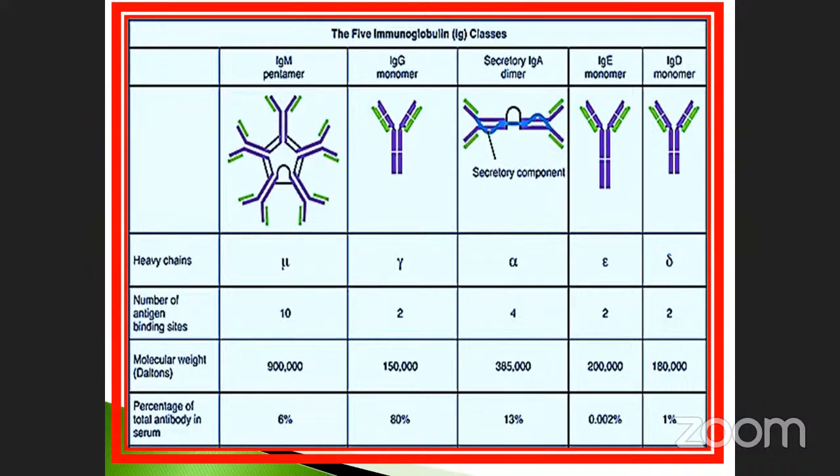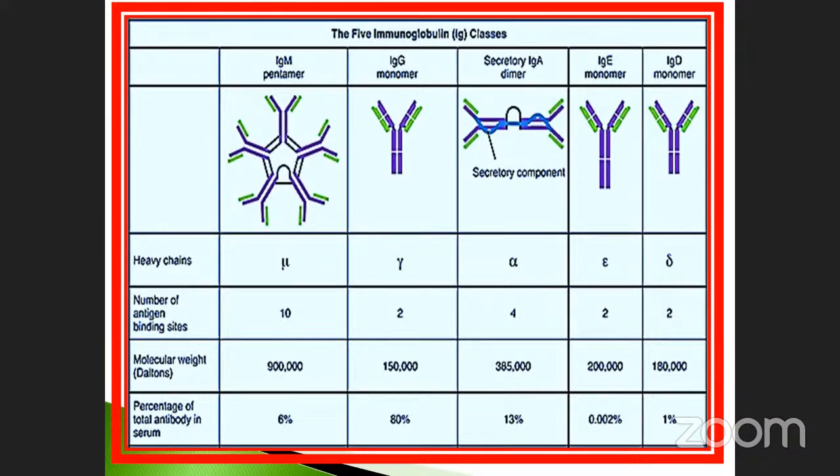Next one is secretory immunoglobulin A, a dimer. Dimer means 2 antibodies united together. It also has another specialized structure present in it, called the secretory component. Sometimes they may ask which of the following immunoglobulins has a secretory component.